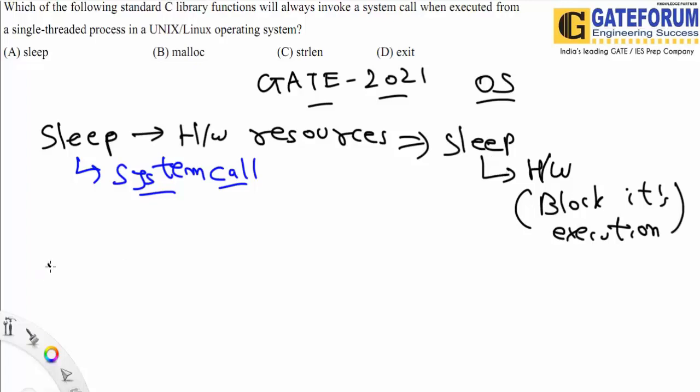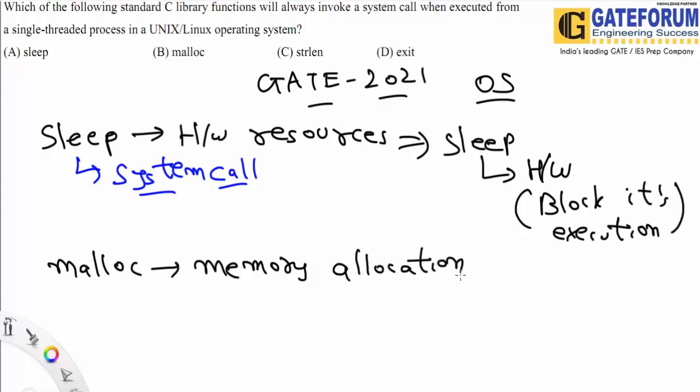Now let's say we are having malloc. Malloc is basically used to allocate memory, or you can say dynamic memory allocation.